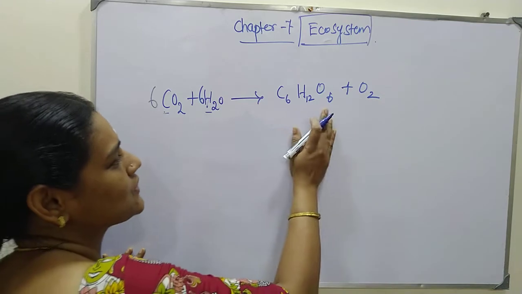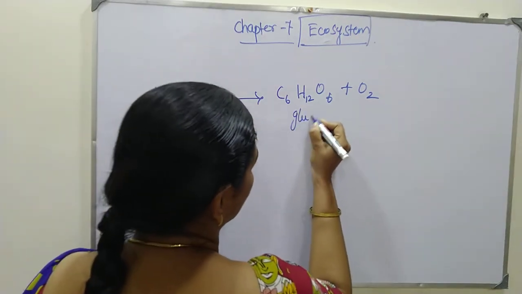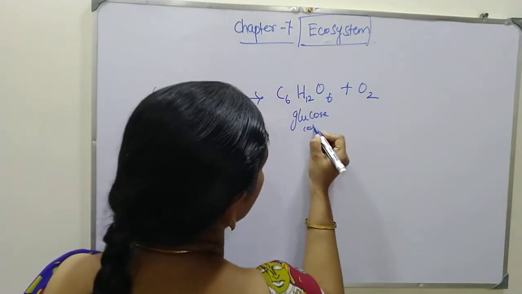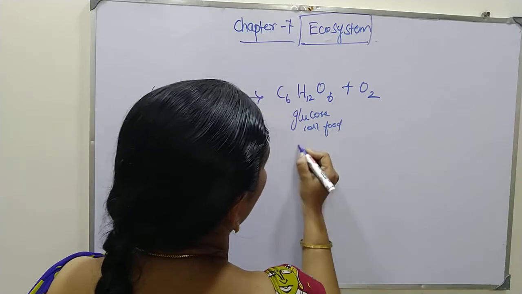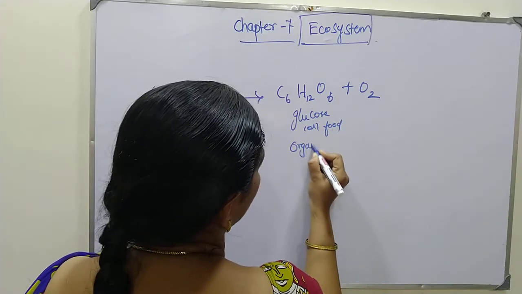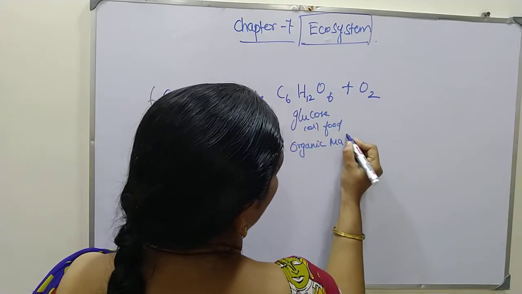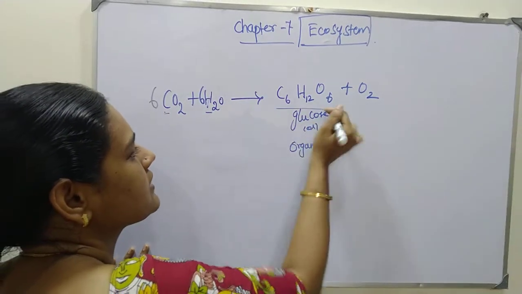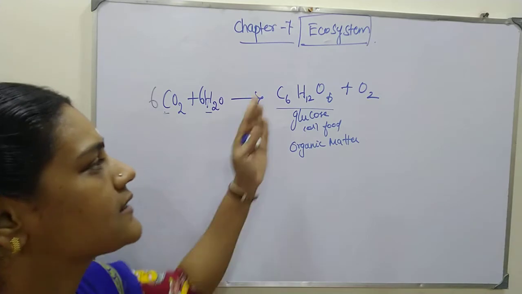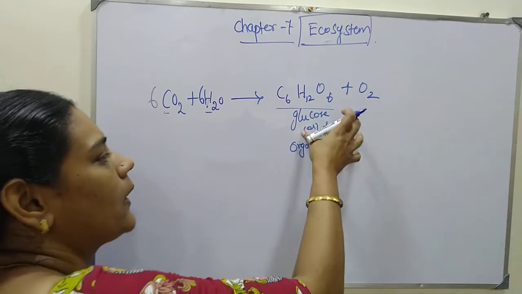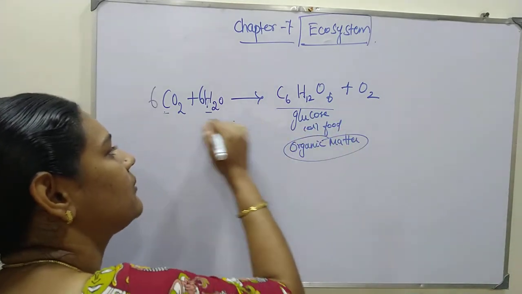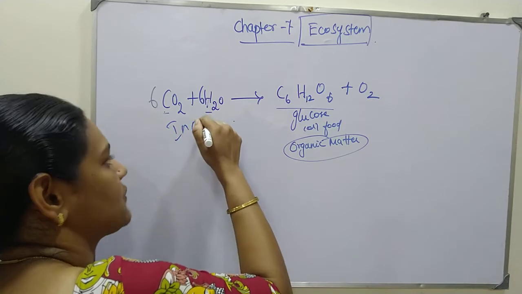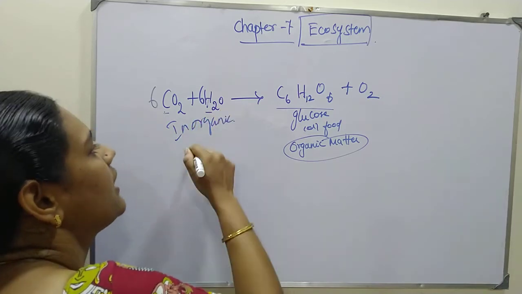So C6H12O6 is a glucose molecule, or we can say it is food, or an organic matter. This organic form we can get from the inorganic substances or inorganic ions.